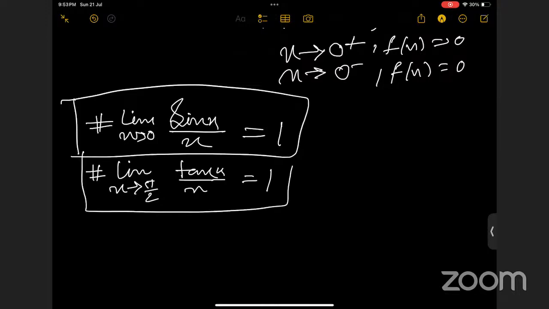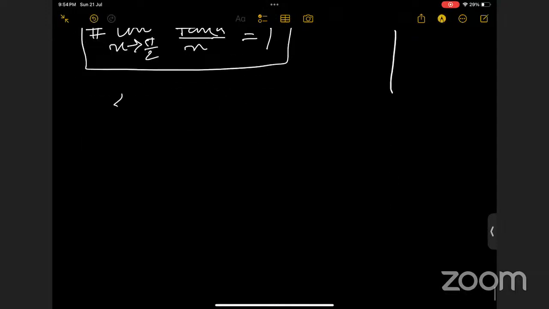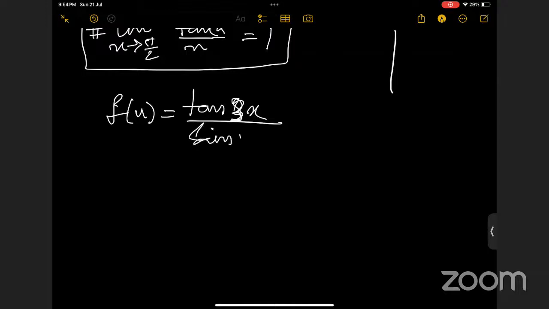So based on this, suppose we are taking one function f of x equals tan 3x by sin 2x.